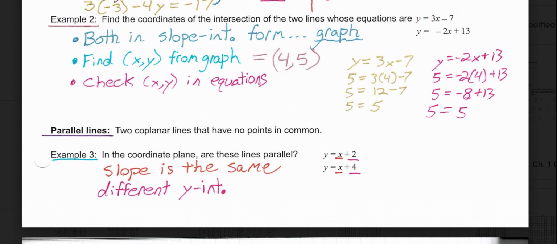Then what we want to check are parallel lines have the same slope but different y-intercepts. So if your equations end up in slope-intercept form and have the same slope, both of these have a slope of 1 and different y-intercepts, positive 2 and positive 4, then they are parallel lines.